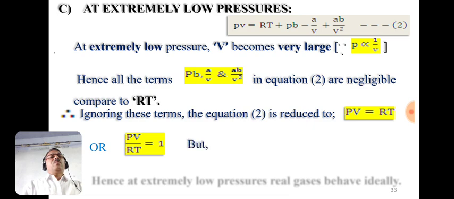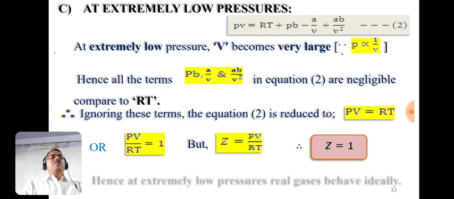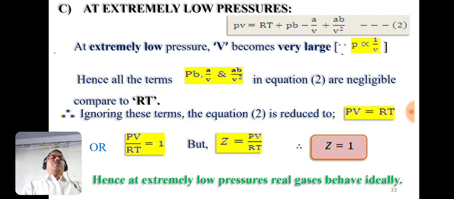But we know that PV by RT is nothing but the compressibility factor Z. So replace this PV by RT by Z. So Z equals 1. So this states that at extremely low pressure, real gases behave ideally. Means real gases behave ideally at which condition? At extremely low pressures.